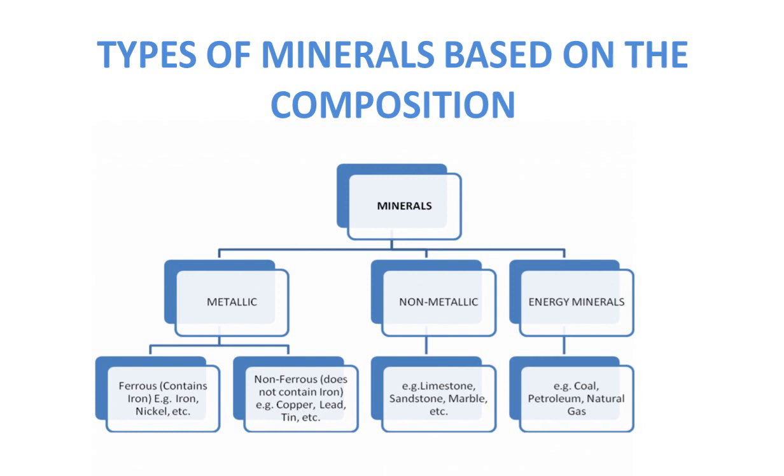Minerals are classified into three main classifications based on the composition. The first one is metallic, non-metallic and energy minerals. Metallic minerals. All the metals are not ferrous metals. Some metals which contain iron are called ferrous metals. Examples are iron, nickel, chromium, etc. And non-ferrous metals are those metals which do not contain any kind of iron. For example, gold, copper, silver, lead, tin, etc.